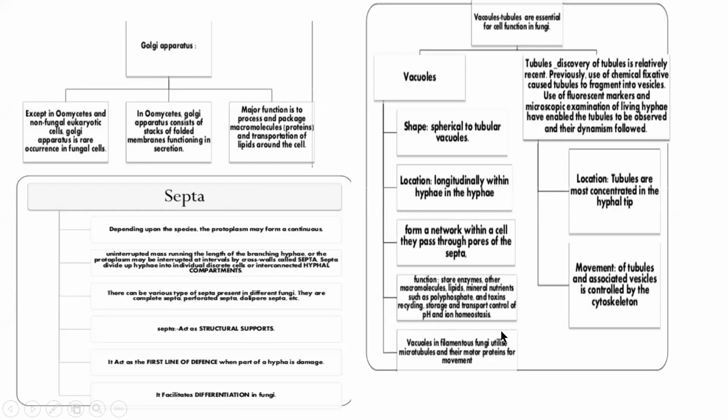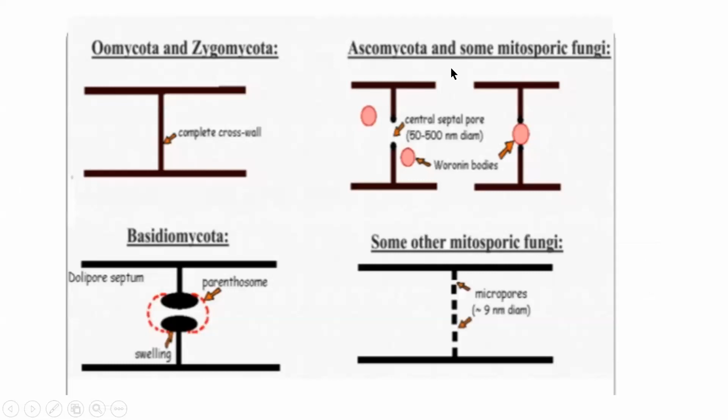Okay, and they help in the balancing of the pH also. Okay, and actually, vacuoles are very important to maintain the structure of the fungal cell. And this is the, actually you can see, I will come back to the septum later.